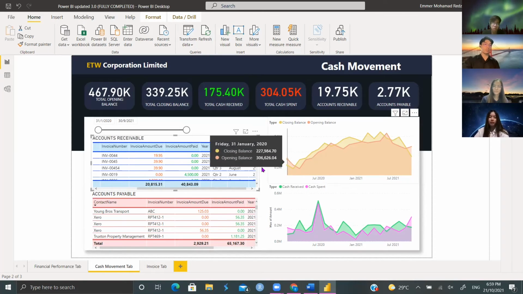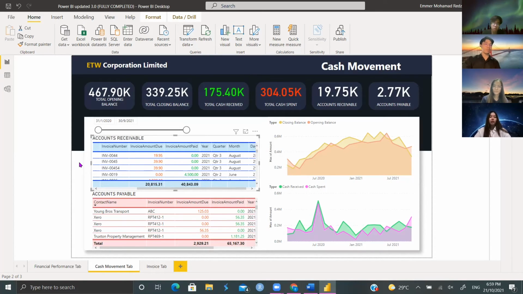So before I move on to the final tab, I will let you know how to refresh the pages for new numbers. Firstly, you would just have to input the new rows of data into the original CSV file used for the dashboard. Then you just save the file, and then you would have to click refresh on the Power BI ribbon. If the data changes, that means you've successfully uploaded the data.